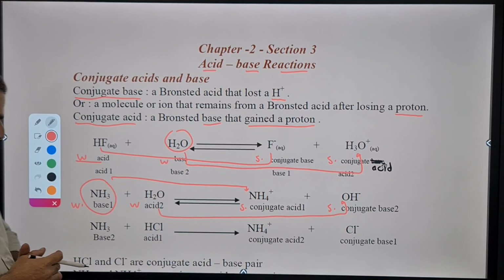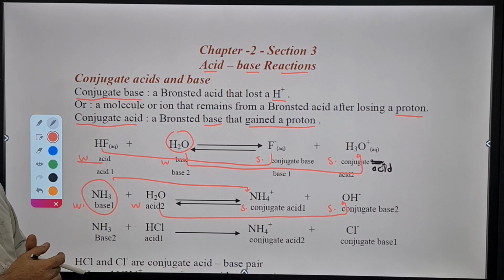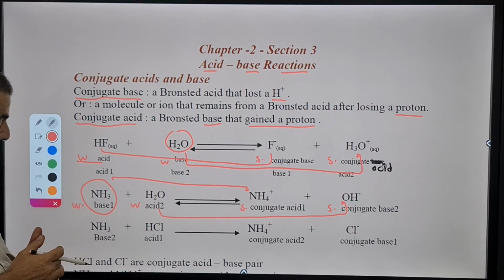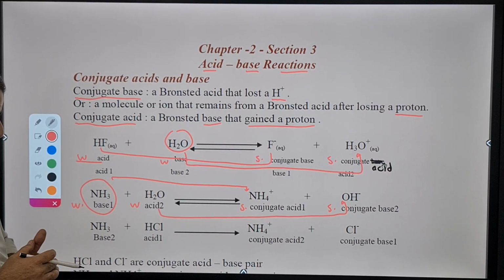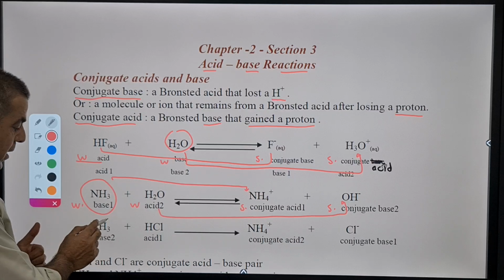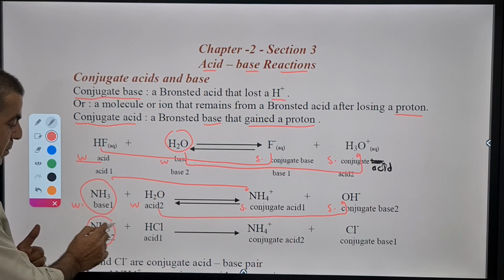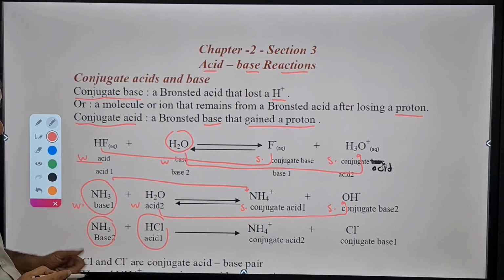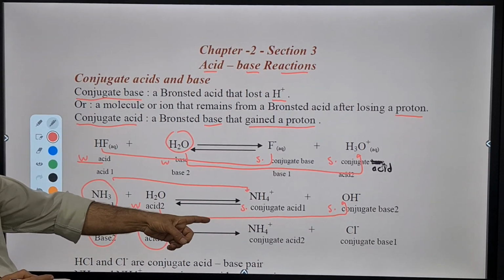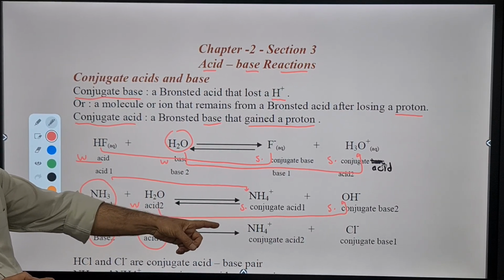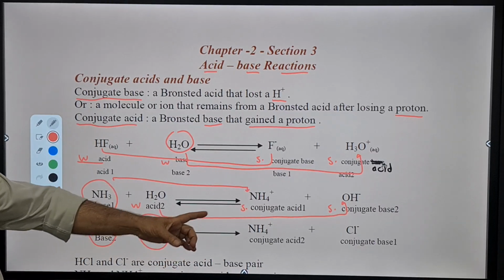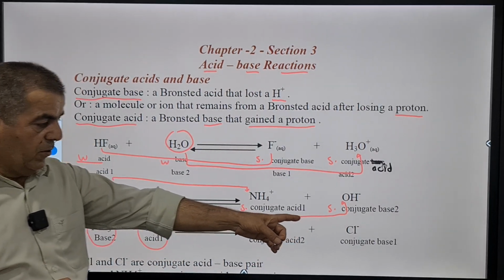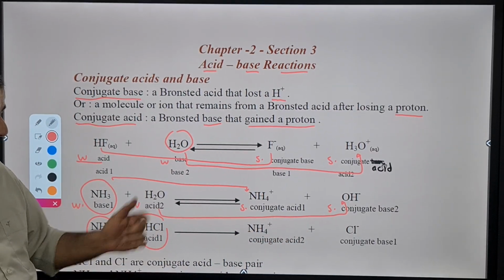What if the acid and base that react with each other differ in strength? Ammonia, which is a weak base, and hydrochloric acid, which is a strong acid. The conjugate of ammonia, the acid, is still strong, and chloride is the conjugate base of the strong acid, so it is weak.